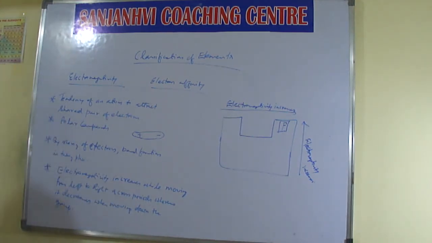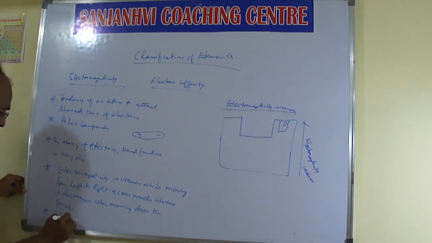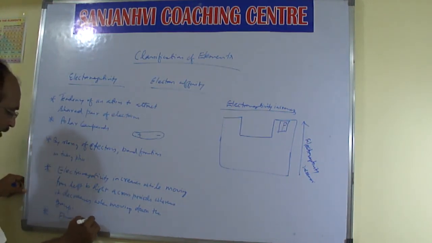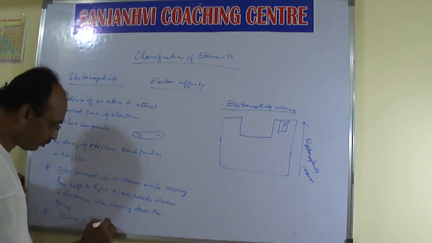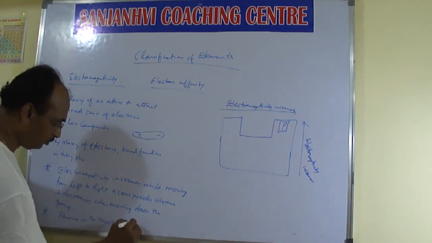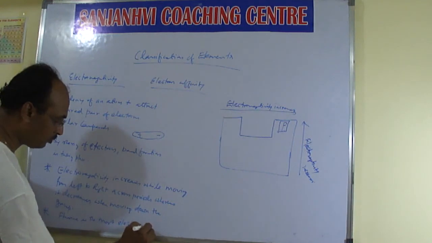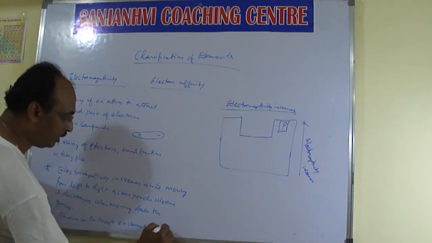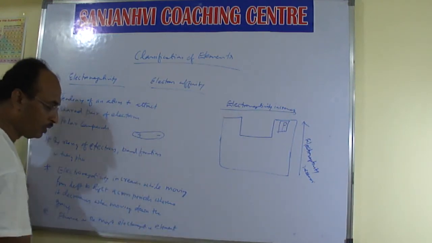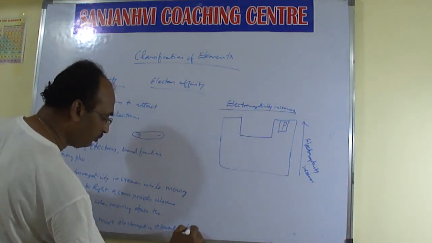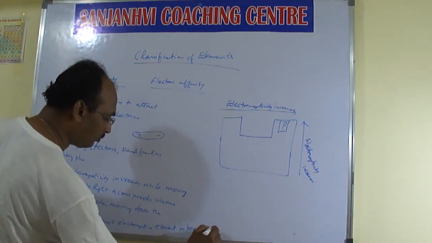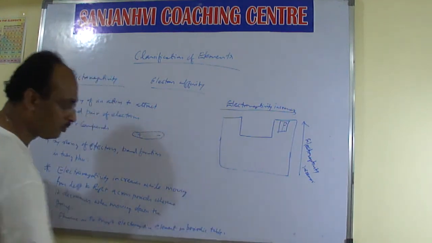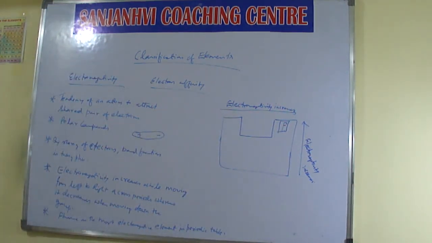Similarly, fluorine is the most electronegative element in the periodic table. Okay, note it down.